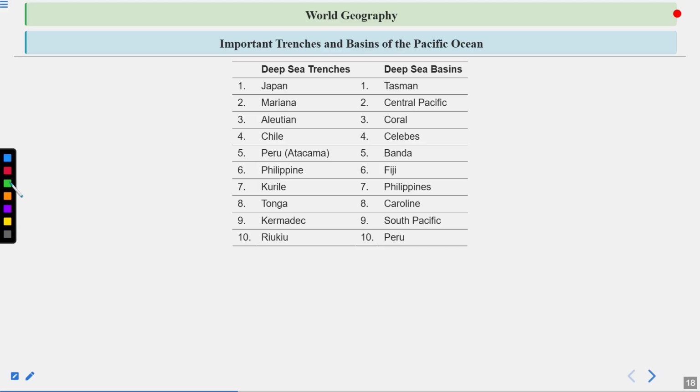Some important trenches and basins of the Pacific Ocean. So Japan is one of the deep sea trenches. Mariana is another one. Aleutian is another one. Chile, Peru, Philippines, Kurile, Tonga, Kermadec, and Ryukyu. Then deep sea basins are Tasman, Central Pacific, Coral, Celebes, Banda, Fiji, Philippines, Caroline, South Pacific, and Peru. So these are some other trenches and basins.